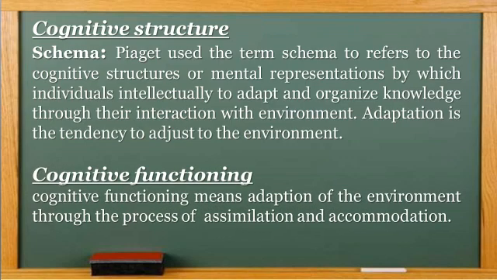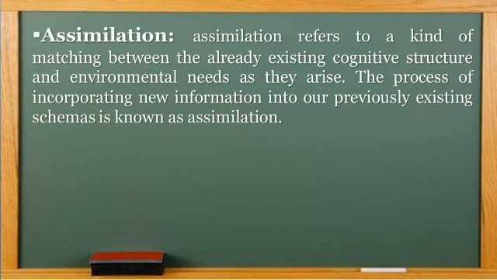Cognitive functioning means adaptation to the environment through the process of assimilation and accommodation. Assimilation. Assimilation refers to a kind of matching between the already existing cognitive structure and environmental needs as they arise. The process of incorporating new information into our previously existing schema is known as assimilation.